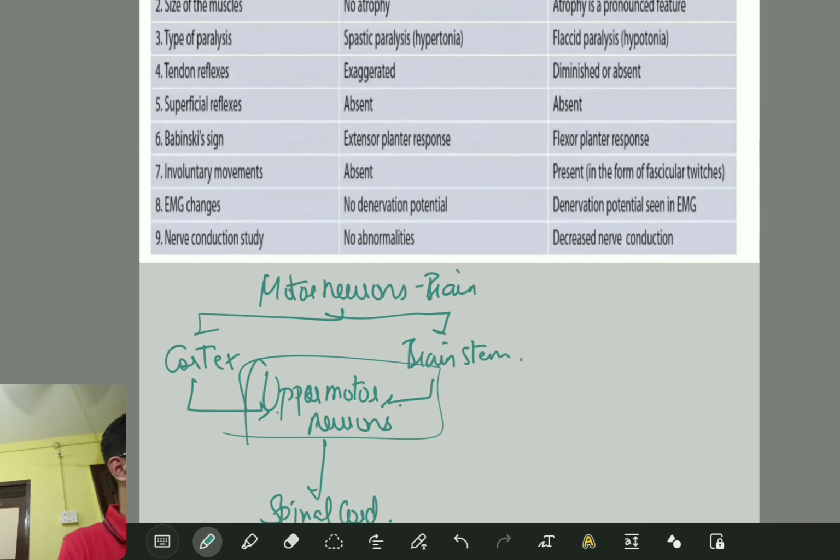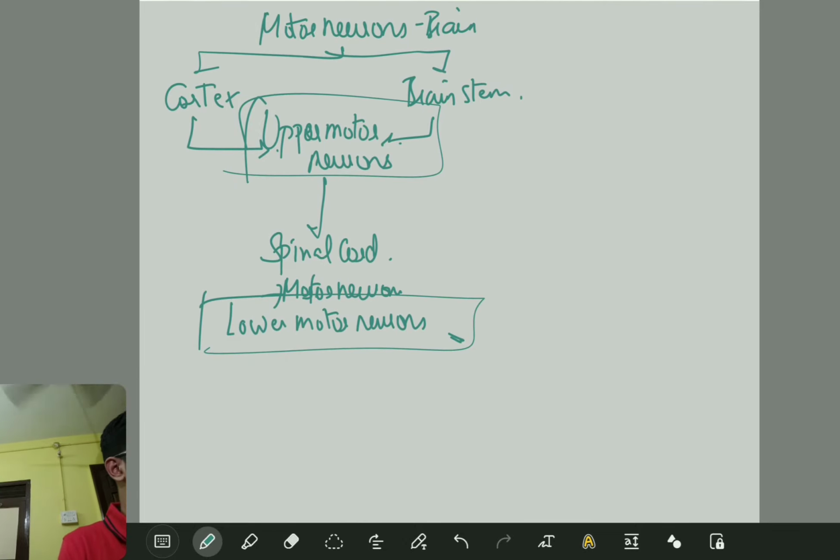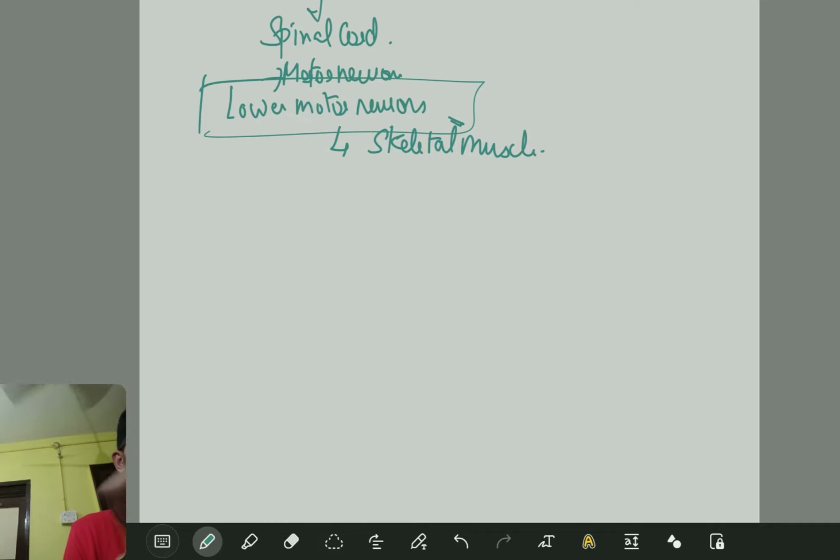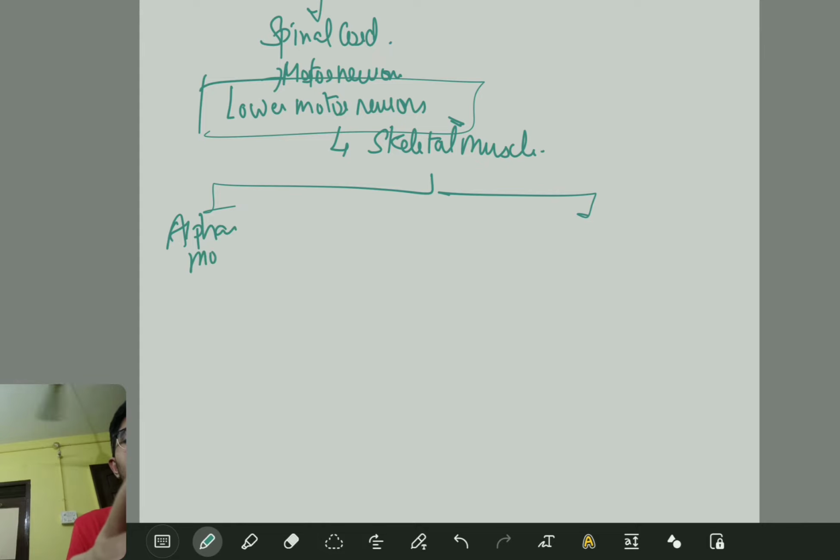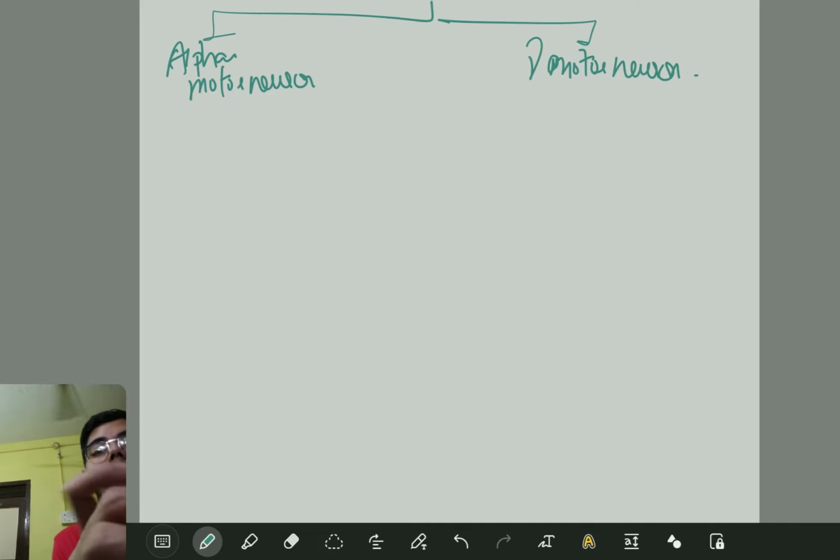Fine. Now, these lower motor neurons are going to innervate your skeletal muscle. When we talk about skeletal muscle, I remember two important things, that is the alpha motor neuron and the gamma motor neuron. I hope you also remember the same. The alpha motor neuron, you all know its function.